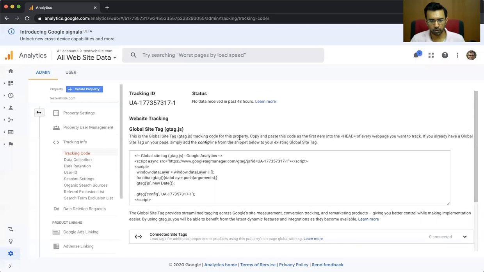All right. So now you have got the tracking ID and now you can put the tracking ID back inside all-in-one SEO pack. Or, you can also use CSS and JavaScript plugin and just put it there, right? So I hope this is clear. Creating an analytics account is extremely simple. It just took a few steps for us to create the analytics account. So clear? Just type clear in the chat box if it is clear.